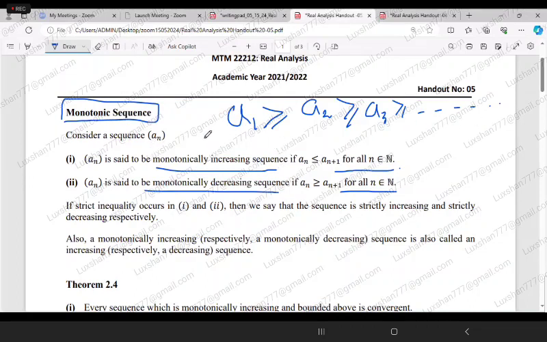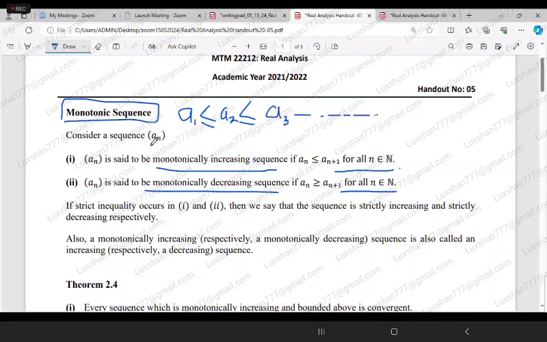then such a sequence we call it... sorry, I have written the other side. I'm sorry. a1 is less than or equal to a2, less than or equal to a3. If it goes like this, then we say that such a sequence is a monotonically increasing sequence. It should happen for all n, not for some n.